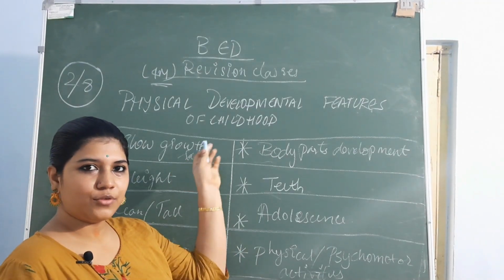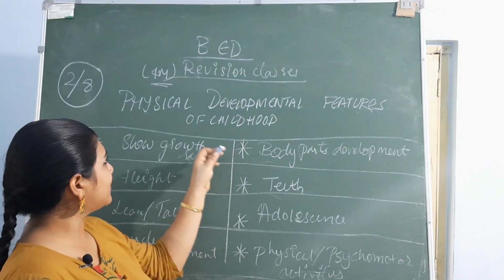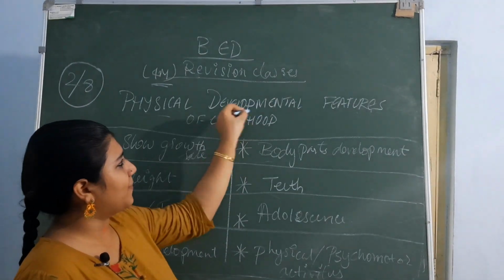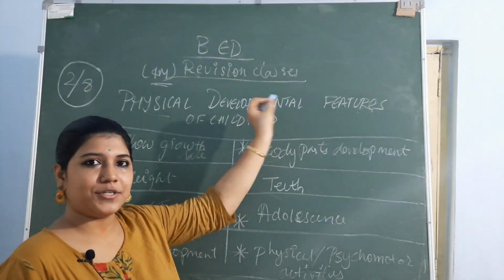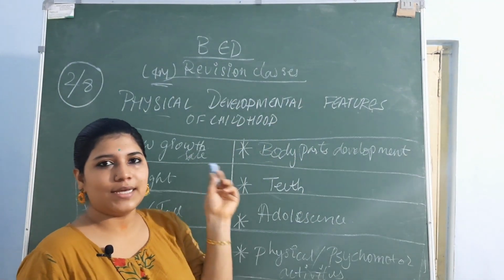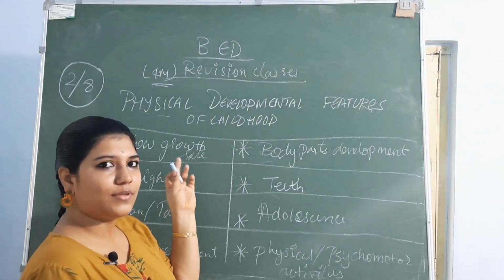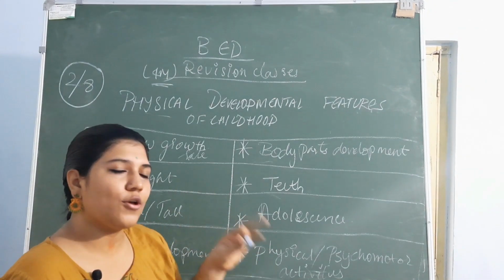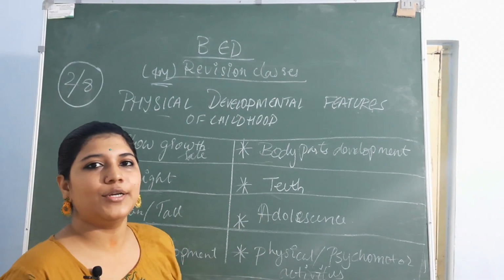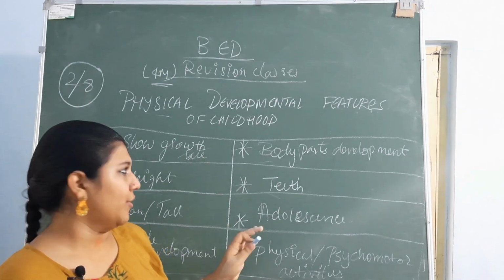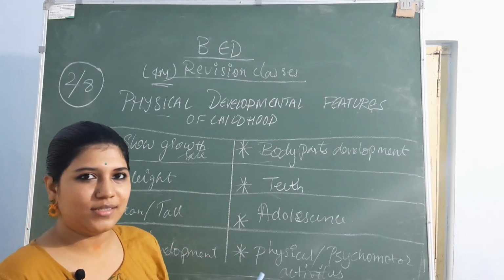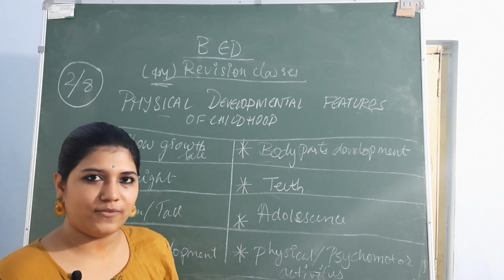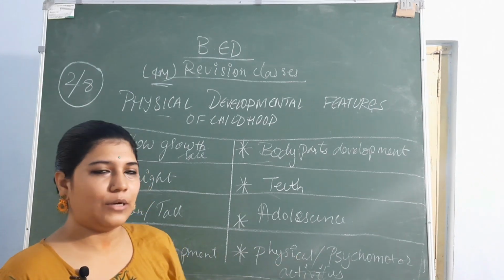Now we are going to the second question, that is, physical developmental features or characteristics of childhood. In the last topic, the first question, was about cognitive development. Now we are talking about the physical development of childhood. Okay. So what are the characteristics? It is easy and obvious, everybody knows about that.